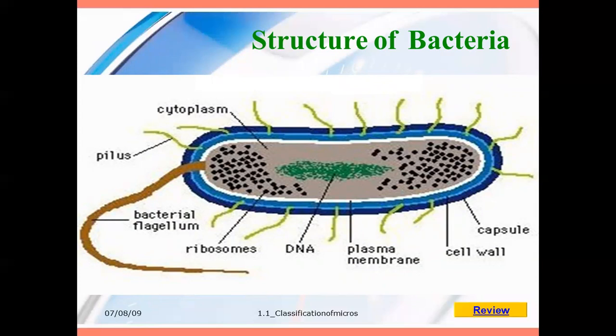After the cell wall, the plasma membrane covers the cytoplasm and nucleus. So the cytoplasm and nucleus are covered by the plasma membrane. From the area of the cytoplasm and the plasma membrane, a big tail-like projection erupts out from the cell wall, which is called flagella, and which helps the bacteria to move. It may be present in one direction, two directions, or in many directions of the cell wall.